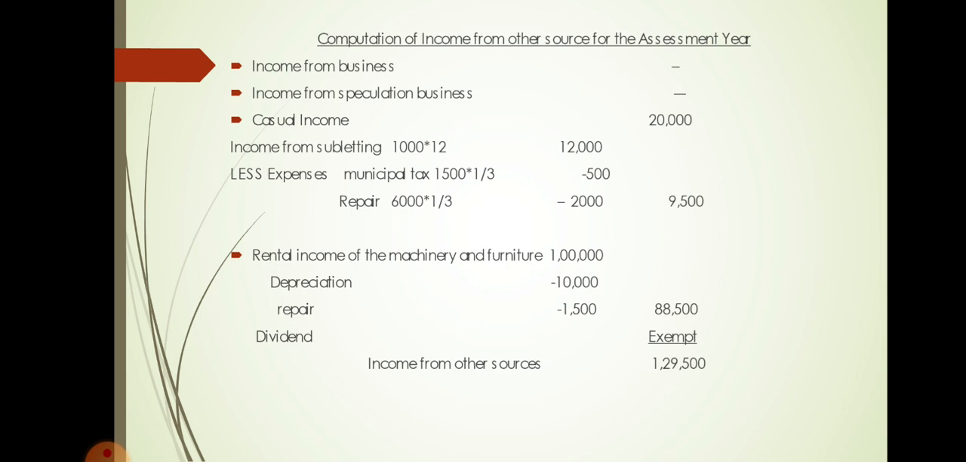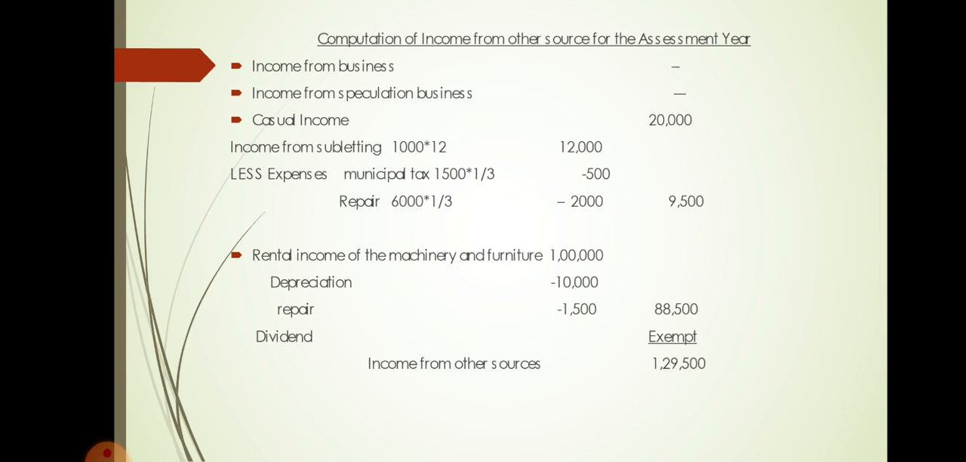Next, casual income, it is taxable. So you take 20,000. Next, income from subletting. So they told 1,000 is the rent received. 1,000 into 12 you take in the inner column, and from that you deduct the expenses. Municipal tax is given 1,500 and repair is given 6,000. So out of 1,500 you take 1/3, so it comes to 500. On 6,000, 1/3 means it comes to 2,000. From 12,000 rent received, you deduct these two expenses, so it comes around 9,500.